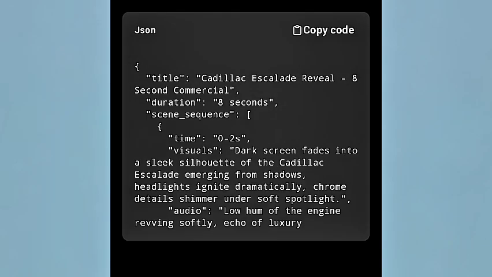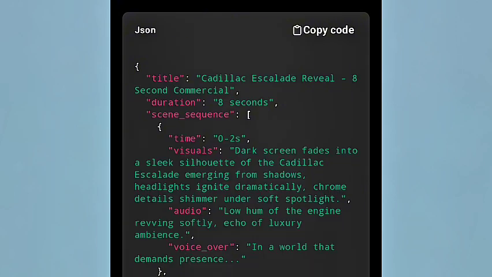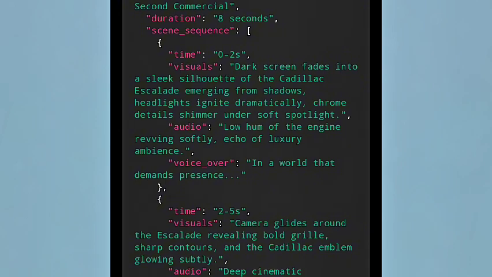You can see this is the JSON prompt, and the title is Cadillac Escalade Review, 8 seconds commercial, right? The duration is 8 seconds. From 0 seconds to 2 seconds, the dark screen fades into a sleek silhouette of the Cadillac Escalade emerging from shadows, right?